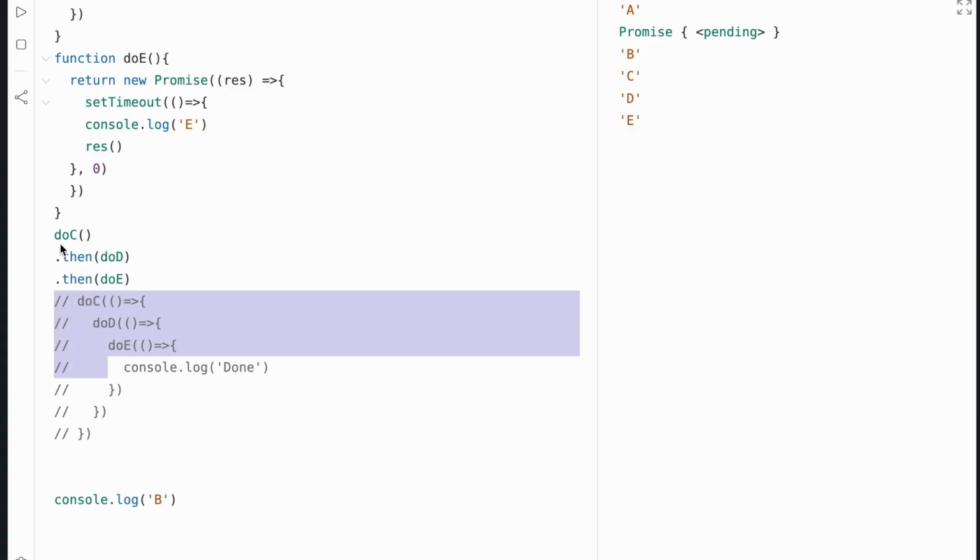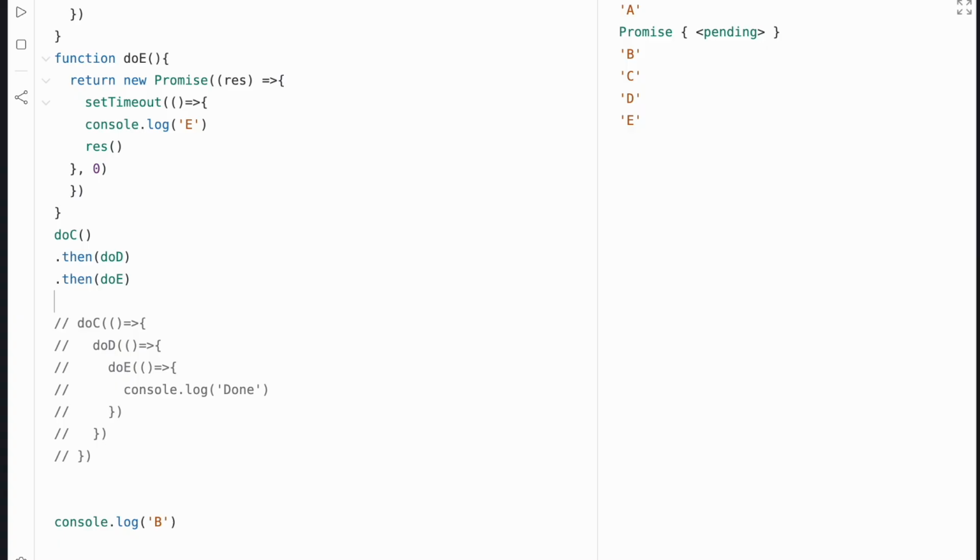Now, if you compare this code to our original callback code, you can already begin to see the improvements. But the good thing is that we can catch all the errors. Let's say we have an error in any of these promises, it can get caught at this point, which is great. But if this nesting actually went on, it can get messy. We can keep chaining dot then, and it can get messy very fast.